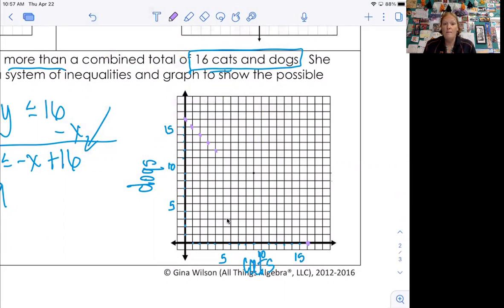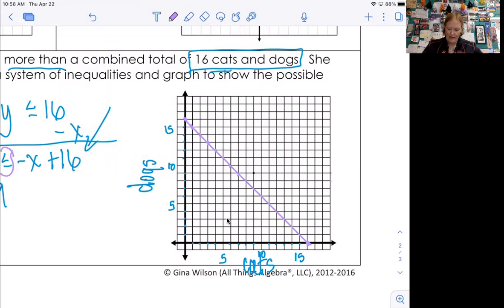There can either be all dogs, 16 dogs, or it can be all cats, 16 cats. It doesn't say there has to be a minimum of cats. So 16 and 16, I'm going to use that to draw my line. So instead of doing dot, dot, dot, I just put a 16 down here. This is a solid line. Okay, I got my ruler going here. Notice there's no arrows on this line and I didn't keep going. Why is that? Because you can't have negative dogs and you can't have negative cats. Okay, and we're not counting ones that have passed. All right, so no arrows, they end.